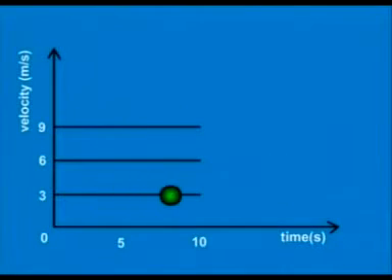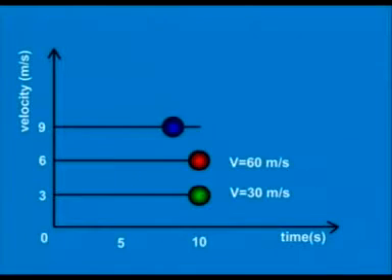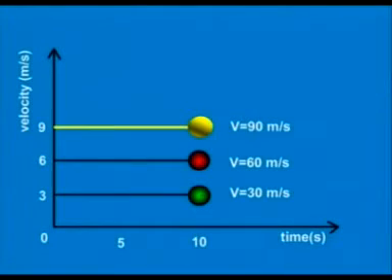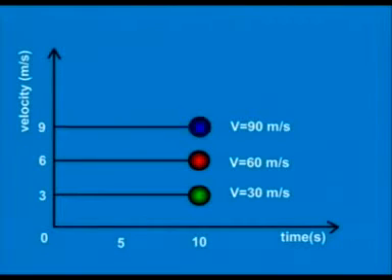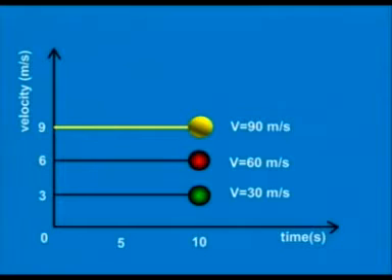This is not true. Do not look at these graphs and think of them as a picture of a moving object. Instead, think of them as the record of an object's velocity. In these graphs, higher means faster and not farther. The v equals 9 meters per second line is higher because that object is moving faster than the others.